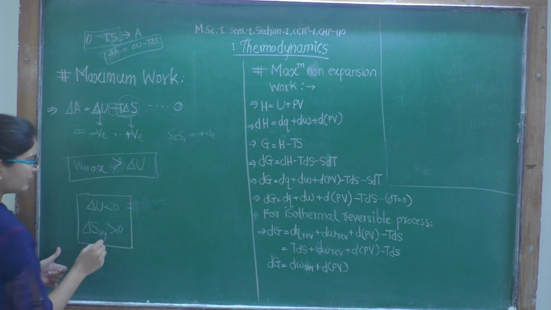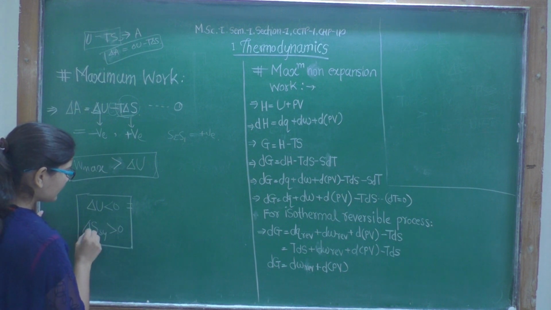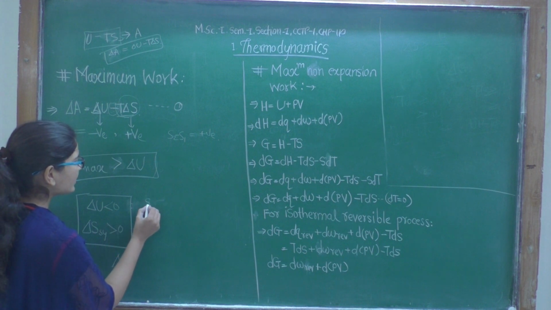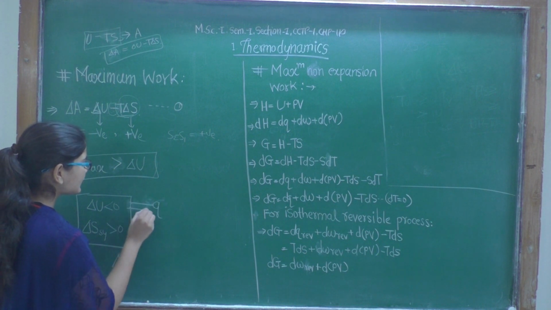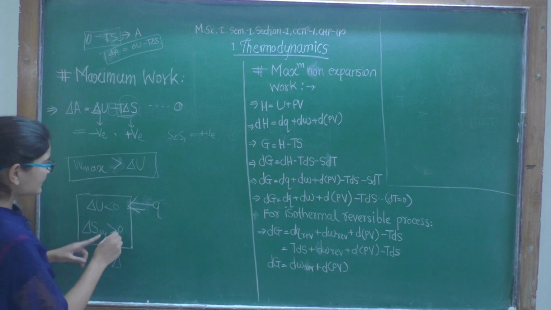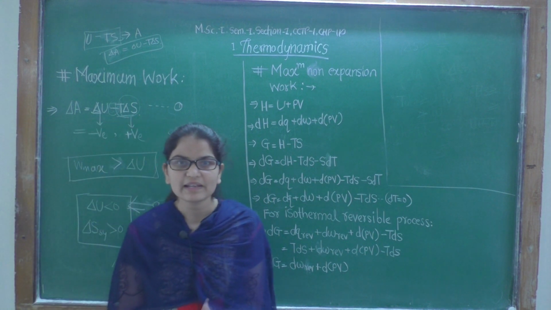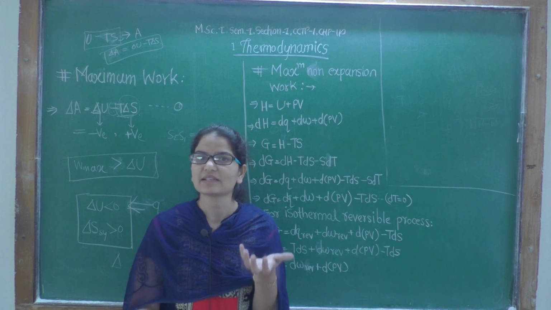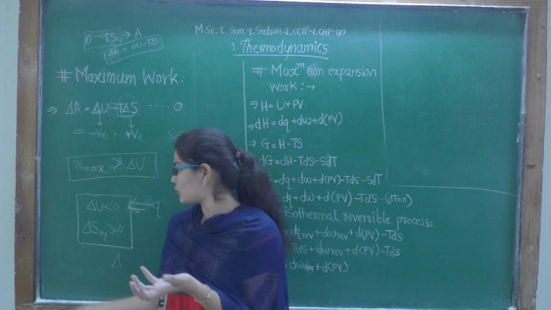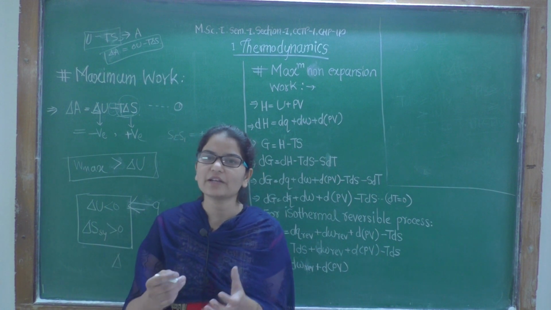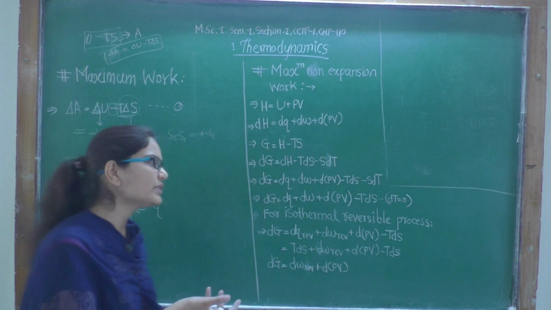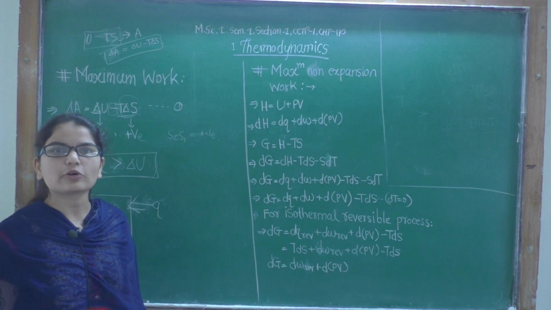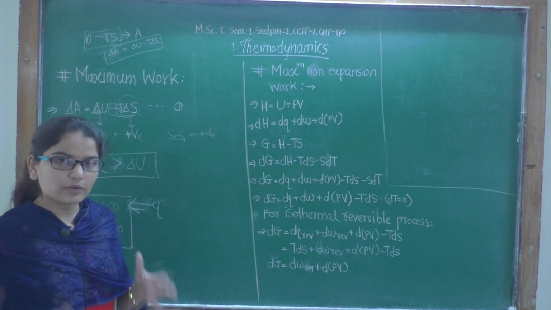How will this be attained now? As this value is positive, the surroundings will give some heat to the system to increase its entropy, because see, internal energy is decreasing, still the process is going on, and it is spontaneous. How will it be spontaneous? Because the entropy of the system is increasing now. How will the entropy of system increase? If its energy is decreasing, then its disorder should also decrease, but no.